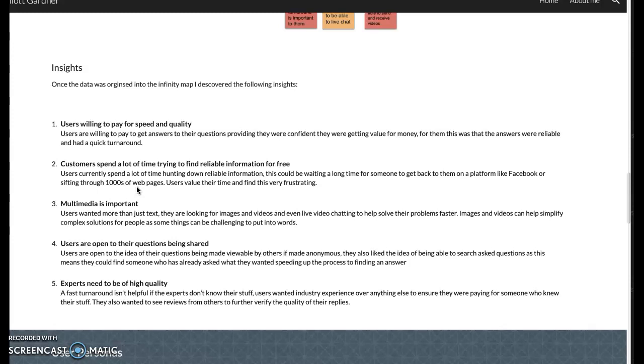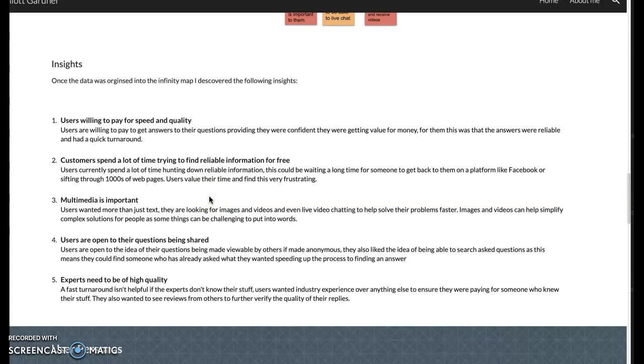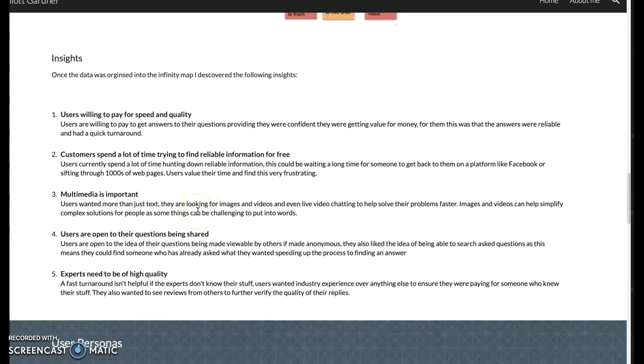But we're trying to convince them that it's worth spending the money to get that fast, reliable information. Multimedia is important, so more and more people are used to looking at videos and photos, so it was important to make sure we supported that.